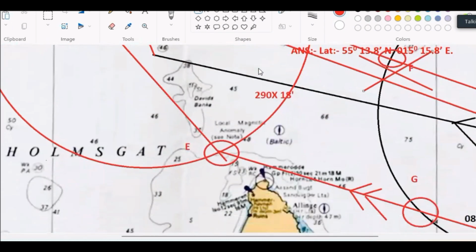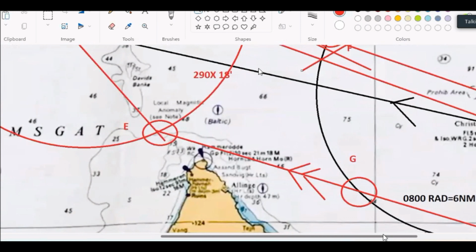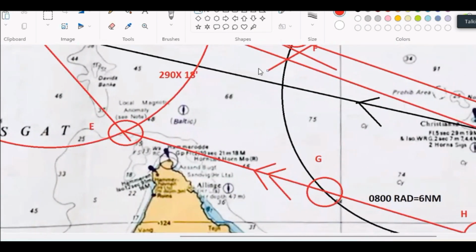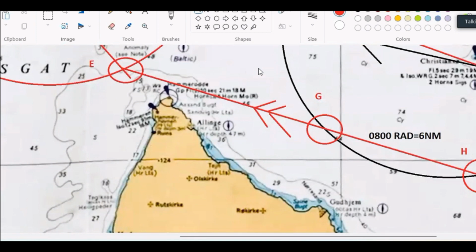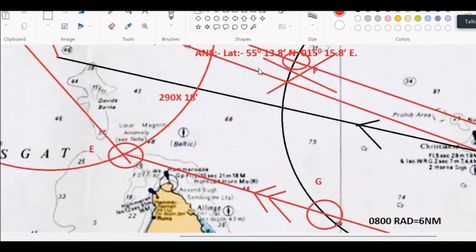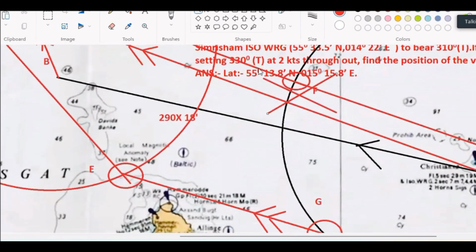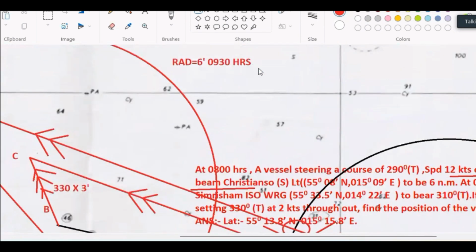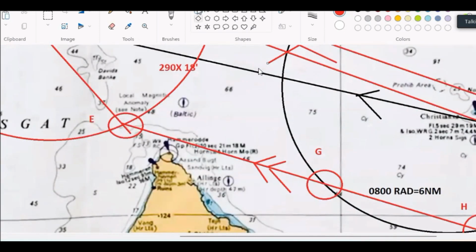E. If E is my position, the other two positions are G and H. Again, E to G distance will not match with the A to C distance. A to C distance and E to G distance will not match. Therefore, G is not possible.